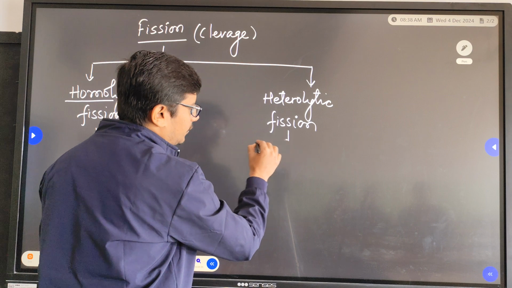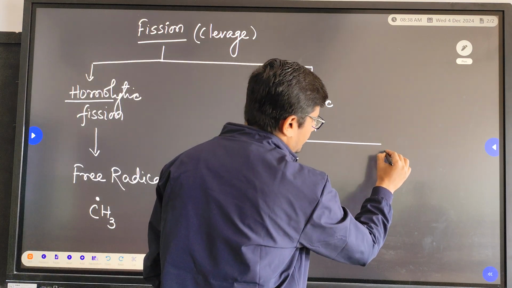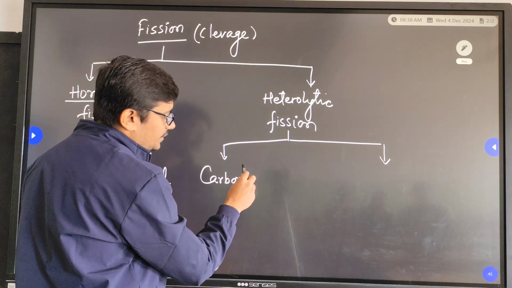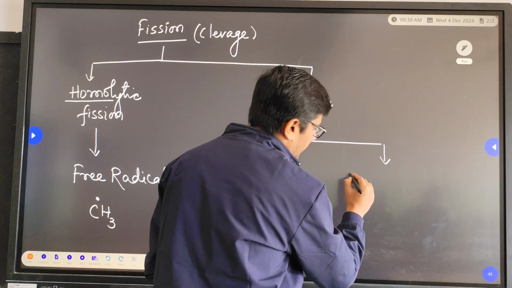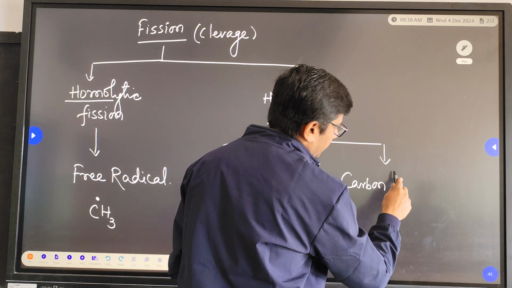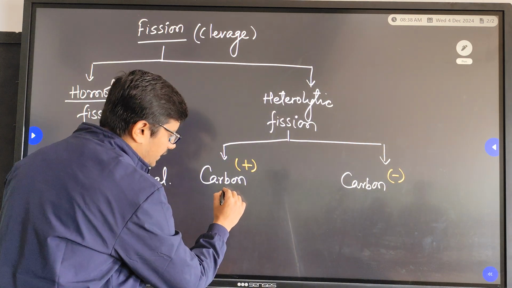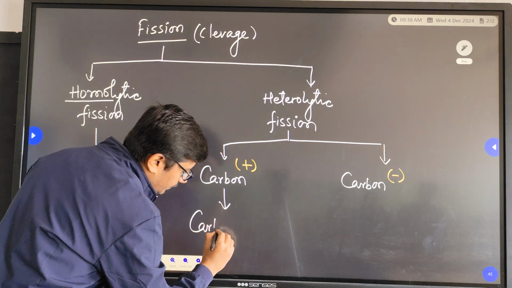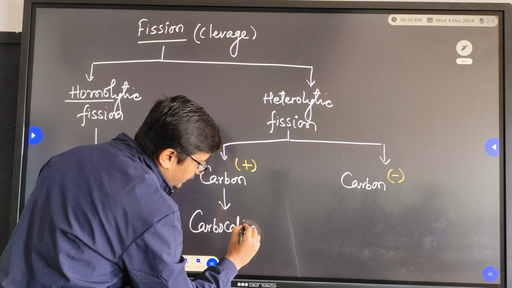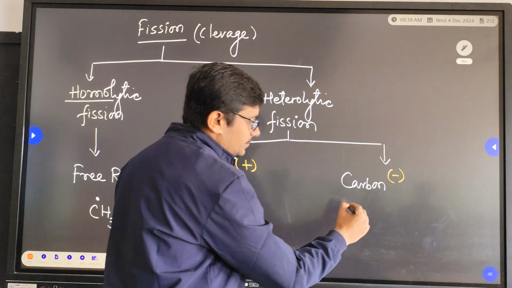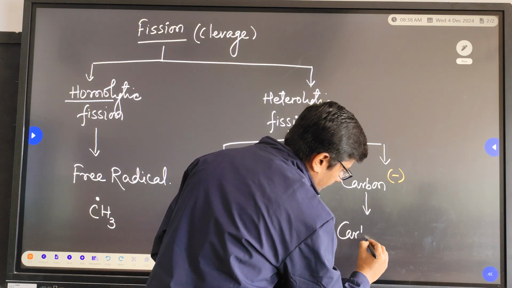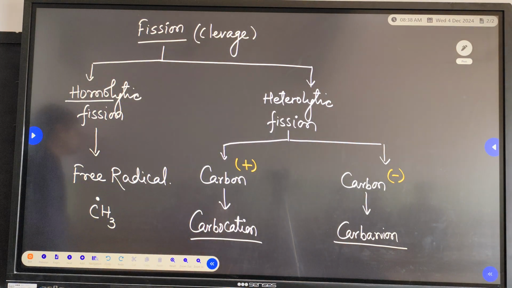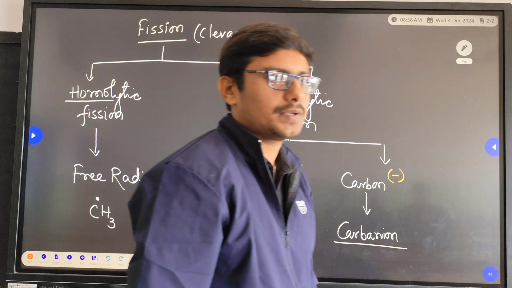Whereas in case of heterolytic fission, we had two types of ions formed. One in which the carbon was having which kind of charge? Positive charge. And in another one, the carbon was having which kind of charge? Negative charge. The carbon having positive charge was called carbocation. And the other one in which the carbon was having a negative charge is called carbanion. So is it clear till this point? Okay, so let's conclude the class. Thank you.